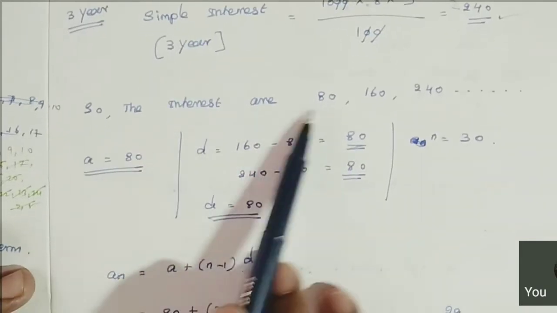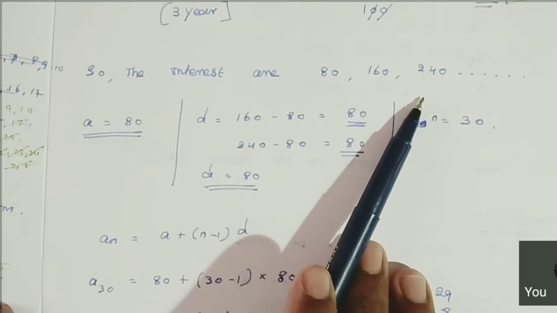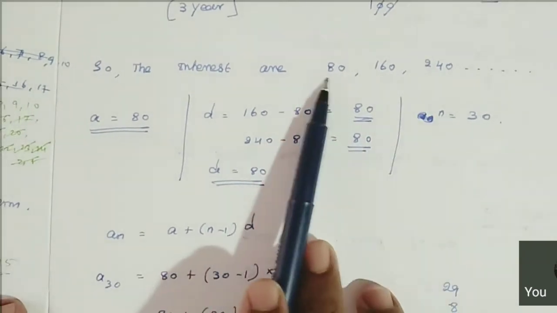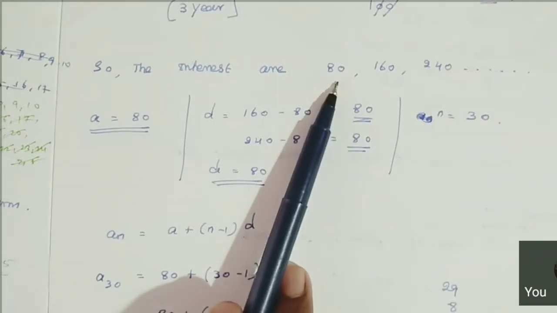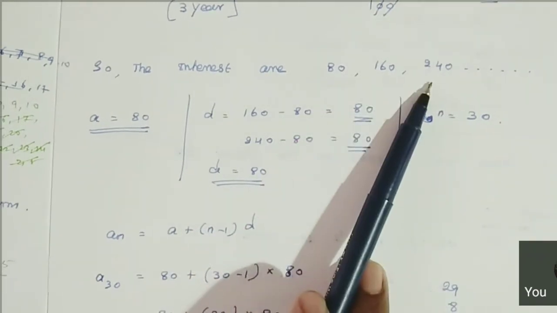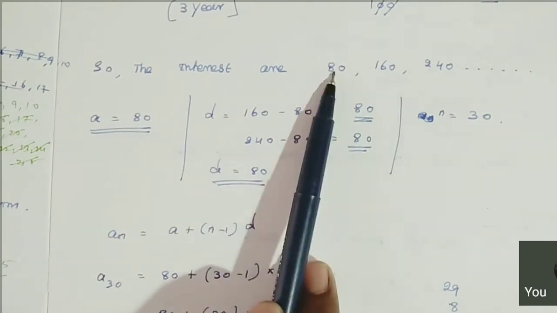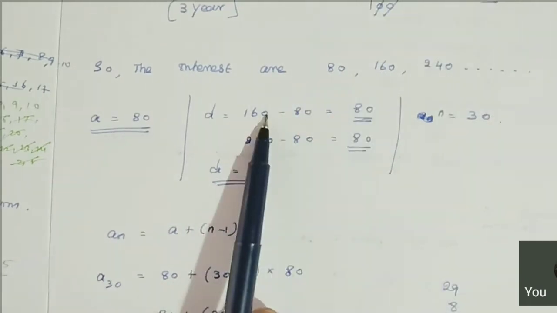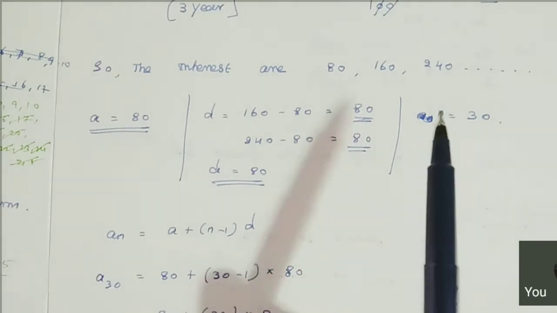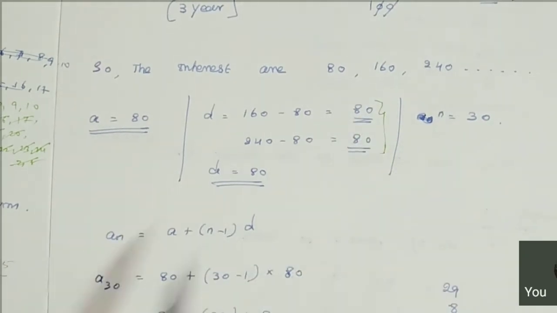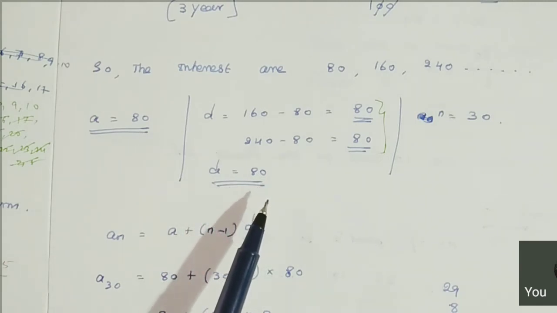So the simple interests are 80, 160, 240. Clear? So now, do the simple interests form an AP or not? Check it. First term is 80, second term 160, third term 240. So we can find a, that is 80. Then d, we can find as second term minus first term. So 160 minus 80, 80. Then 240 minus 160, 80. Clear? So it is a constant, right? So d is equal to 80. So it forms an AP, right?